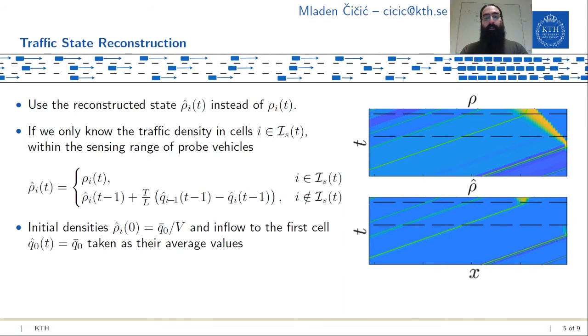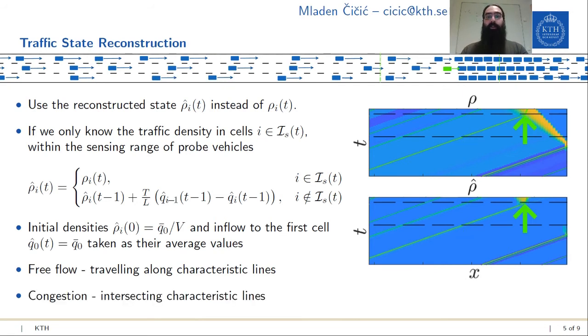You can see that until one of the probe vehicles, whose trajectories are shown in bright green, enters the stop-and-go wave, we don't have any idea that there is a stop-and-go wave there. Another thing that is interesting to note is that while these probe vehicles are in free flow, we get very little new information as they go along the road, and that is because they're traveling along the characteristic lines of the PDE, which describes the traffic model. However, as they enter congestion, we are now intersecting the characteristic lines and we'll be getting more data that is relevant outside of the immediate vicinity of the probe vehicles.